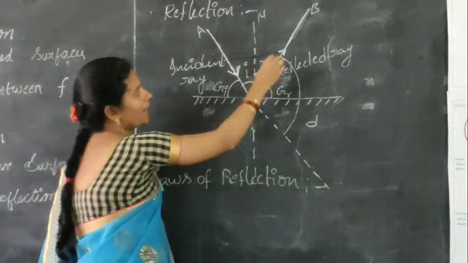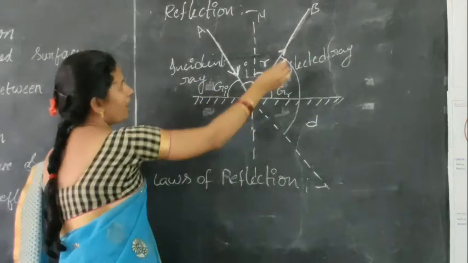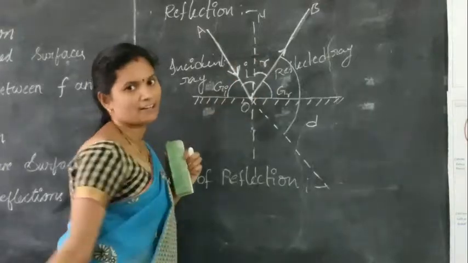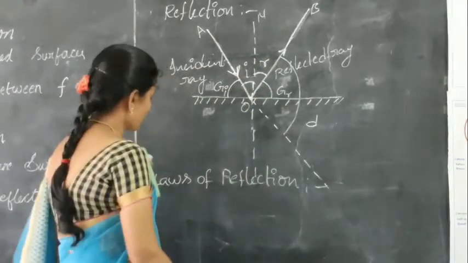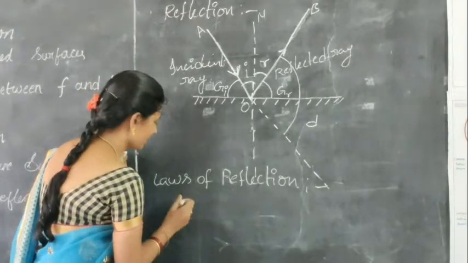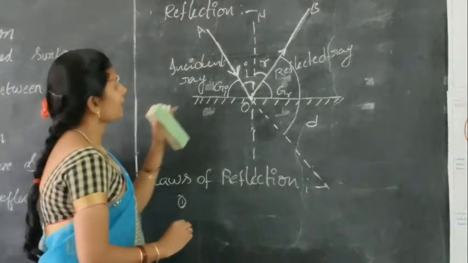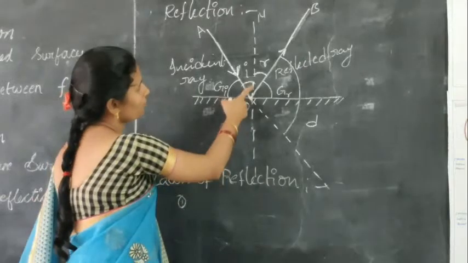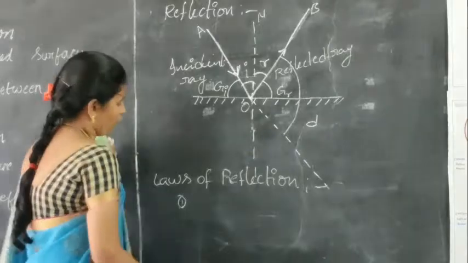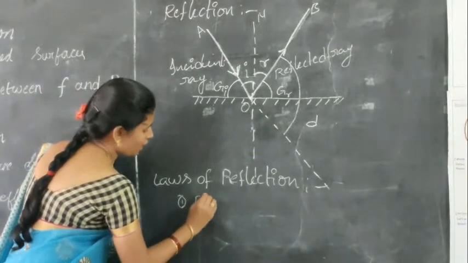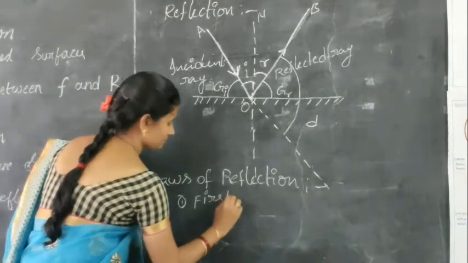The incident ray, the normal and the reflected ray are all in the same plane. So this is the first law of reflection. What is the first law of reflection? The incident ray, reflected ray and normal are all in the same plane. That is the first law of reflection.